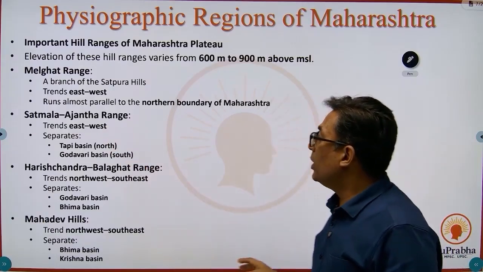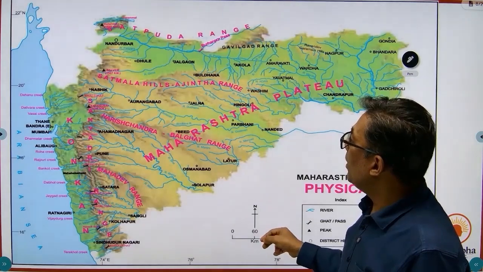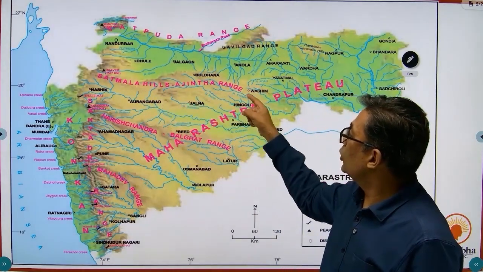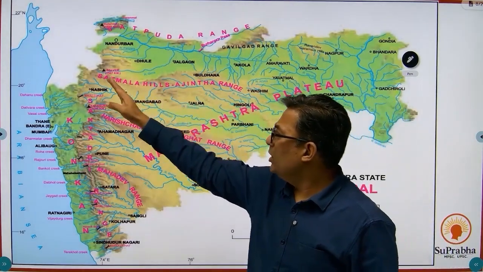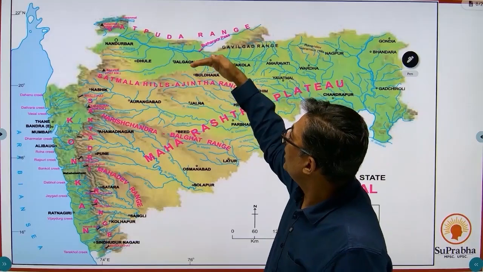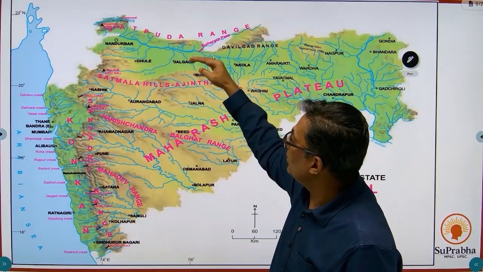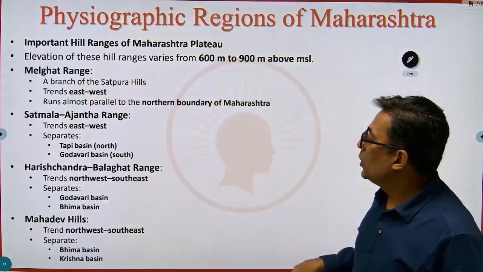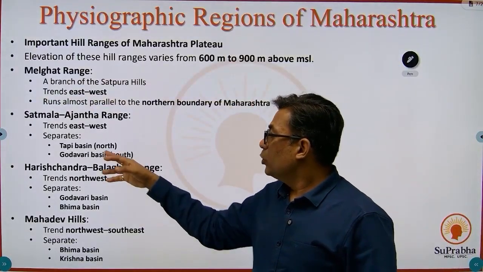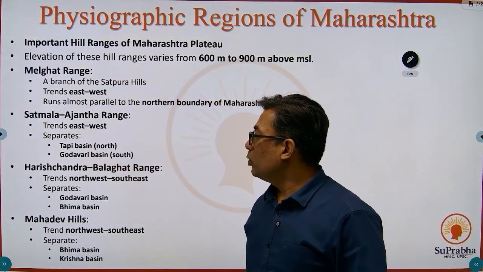Then you have the Satmala Ajanta range. If you look at the map, this is the Satmala Ajanta range. It is again an east-west extension, and it separates the valleys of Tapi and Godavari. This is important. It separates the Tapi basin and the Godavari basin to the south.